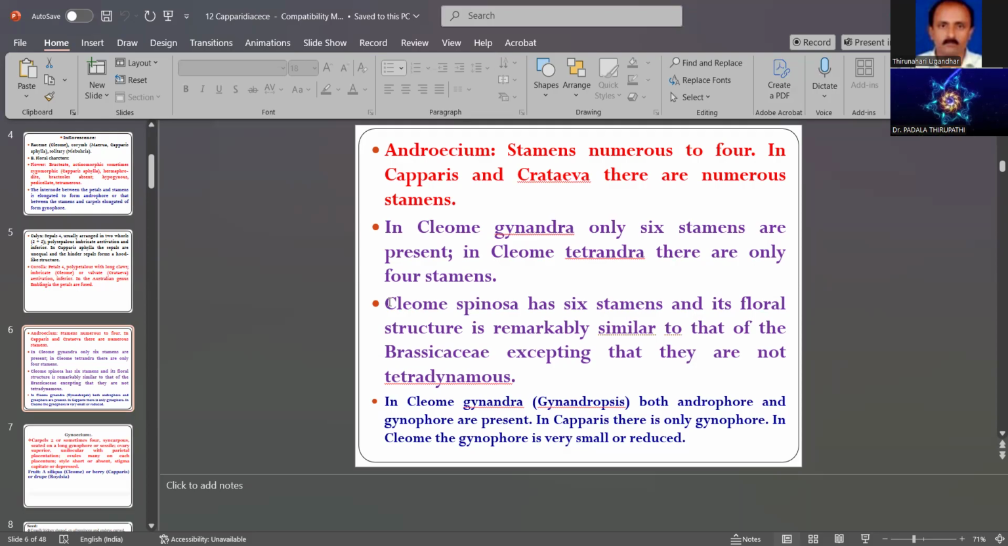Also, both androphores and gynophores are present in Capparidaceae. There is only a gynophore in Cleome gynandra, and the androphore is very small or reduced. So this character, the gynophore, is important, and the androphore is a major identification character for this plant.